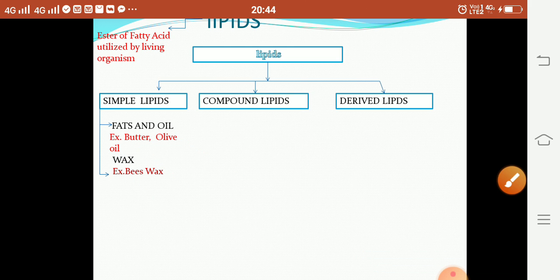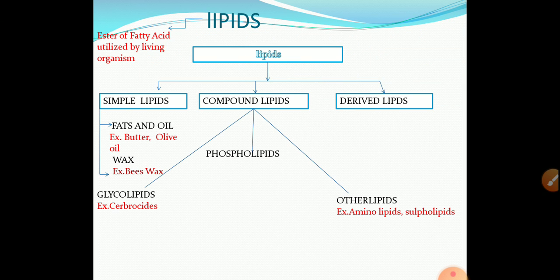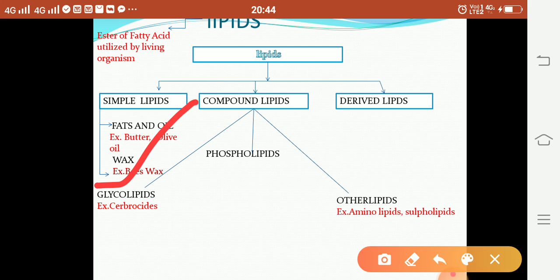And wax, an example is beeswax. Then compound lipid is again classified into three main classes. First one is glycolipid, second one is phospholipid, and third one is other lipid. Examples of glycolipid are of two types, cerebrosides and gangliosides. Other lipids have examples such as aminolipid and sulfolipid.